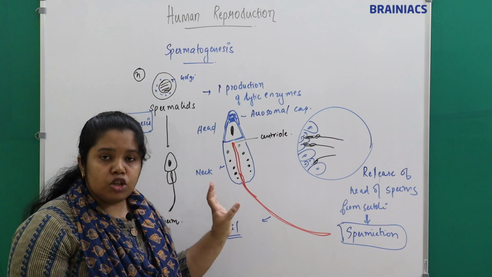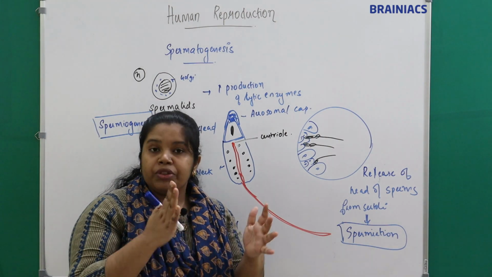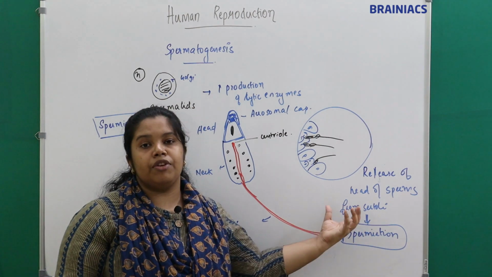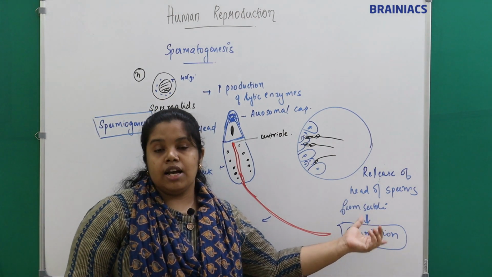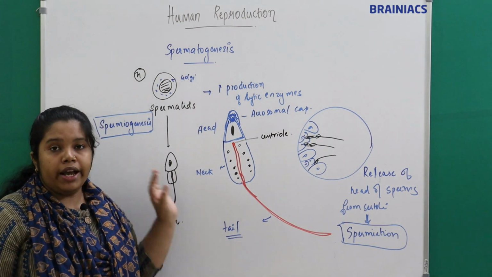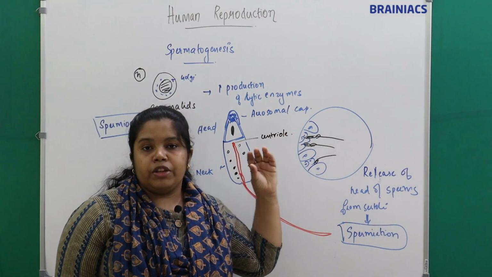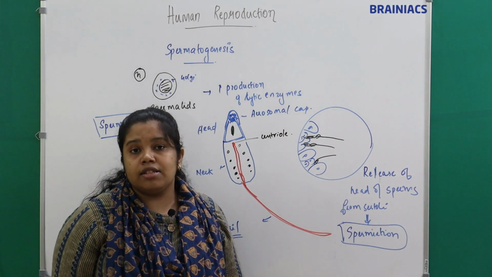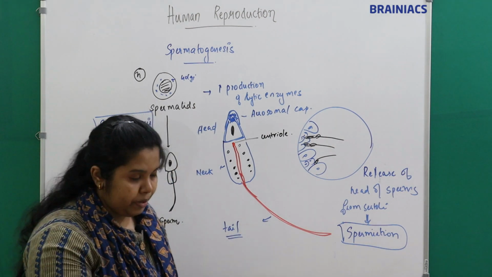So the sperms or spermatozoa formed are embedded inside the Sertoli cells, right? So the release of the sperms from the Sertoli cells is called as what? It is called as spermiation. So the process of conversion of the spermatid to spermatozoa or sperm is called spermiogenesis, and the release of the sperms from the Sertoli cells to the accessory ducts is called spermiation. Understand? That is called spermiation.